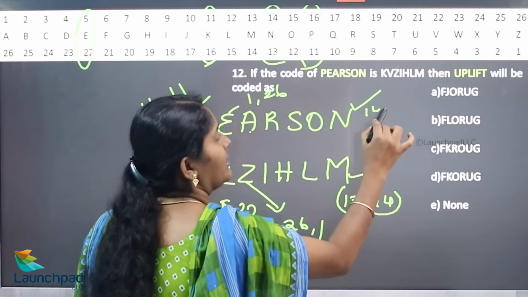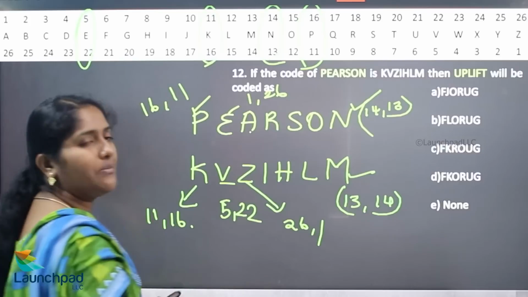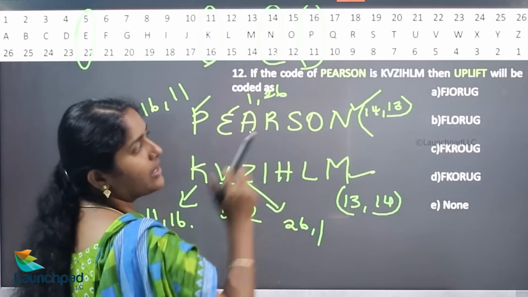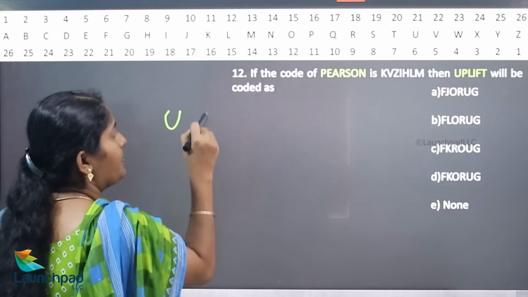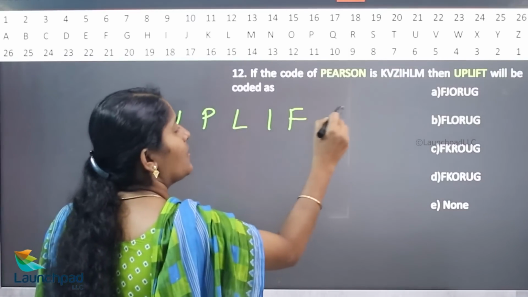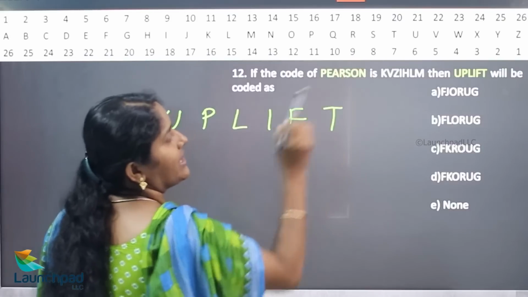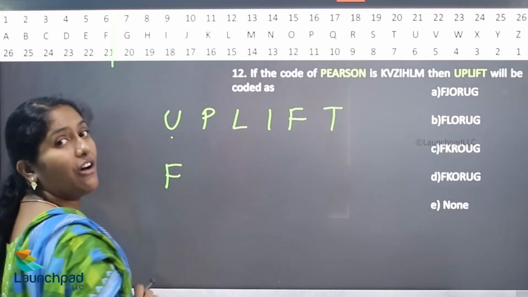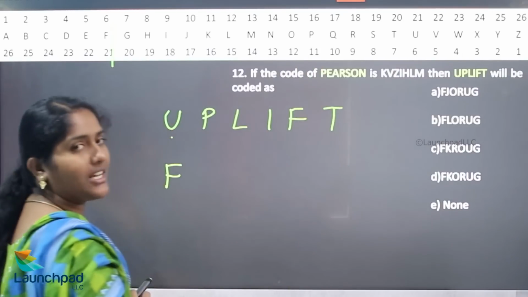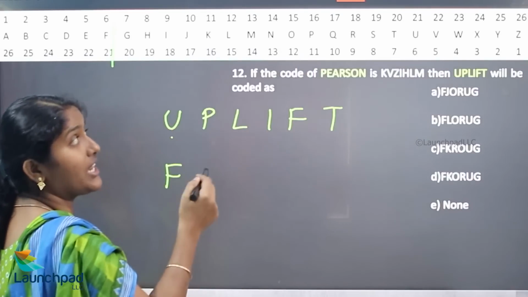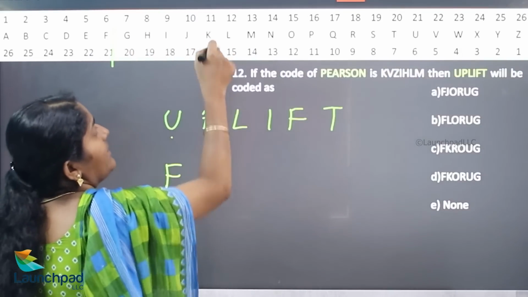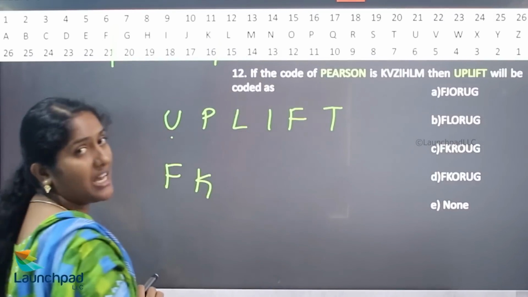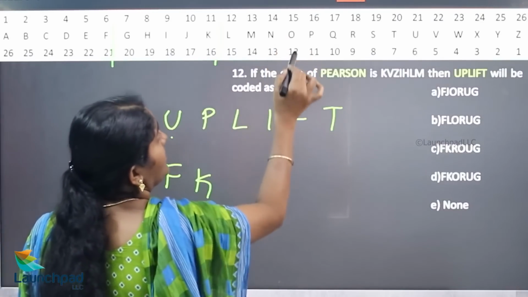So here 14 comma 13 in the first row, the second row value will be 13 comma 14. The same procedure is followed for the given word uplift. So what is the value of U? 21 comma 6. Now we want to write 6 comma 21. What is the value of P? 16 comma 11. We are taking 11 comma 16, K. What is the value of L? 12 comma 15. Now we want to take 15 comma 12.